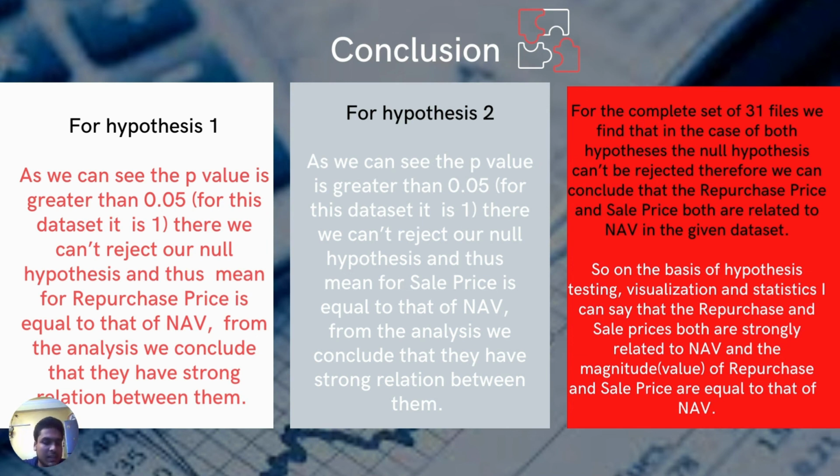By performing the z-test, we concluded that for hypothesis 1, we cannot reject the null hypothesis. And for hypothesis 2, we conclude the same thing, that we cannot reject the null hypothesis. When we did this test for the remaining 30 files, we got the same result, that we cannot reject both these hypotheses for the respective files.